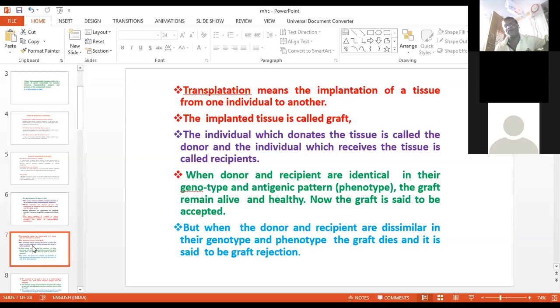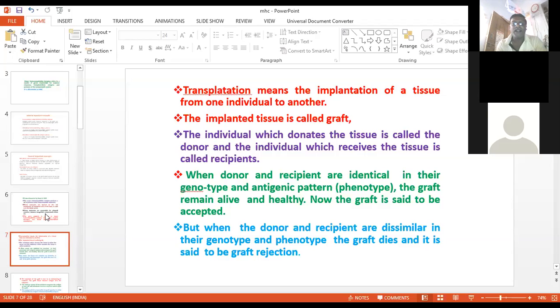If somebody from the family donates a kidney, that kidney is implanted into the person who requires it for survival. That is very simply transplantation.